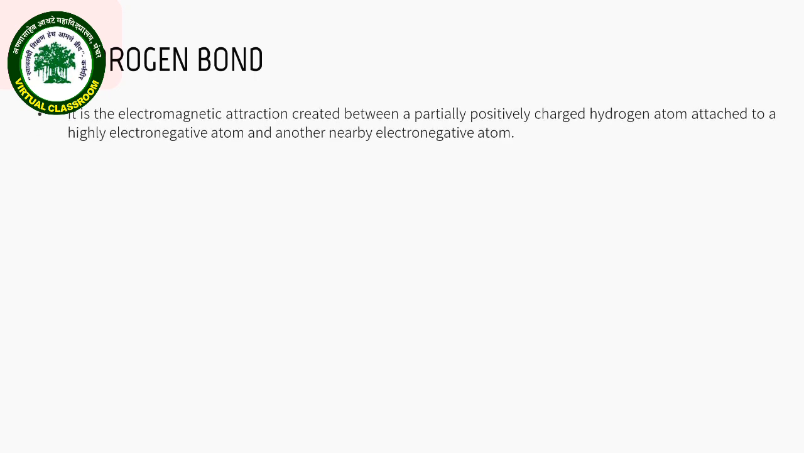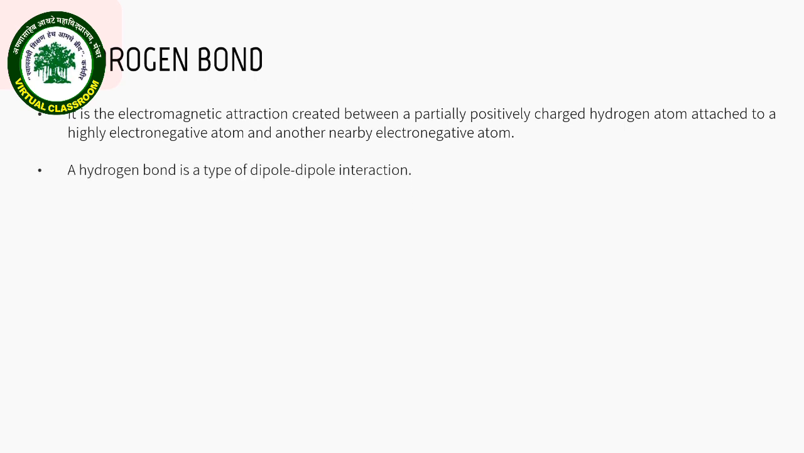The next type of non-covalent bond is the hydrogen bond. It is the electromagnetic attraction created between a partially positively charged hydrogen atom attached to a highly electronegative atom and another nearby electronegative atom.